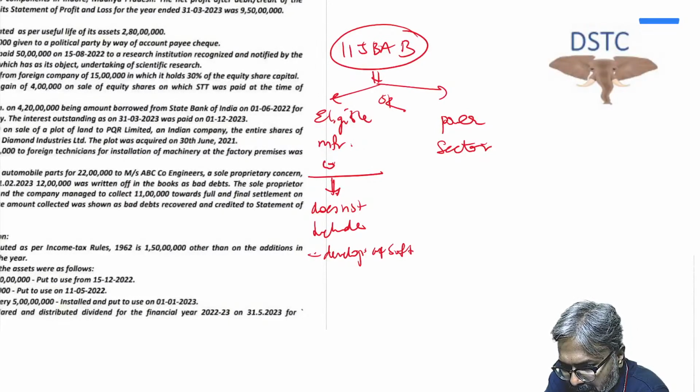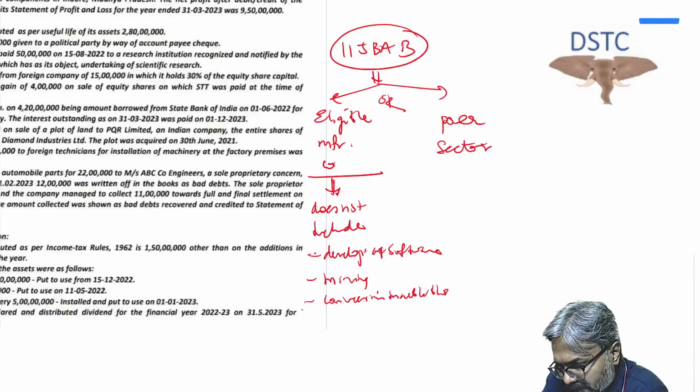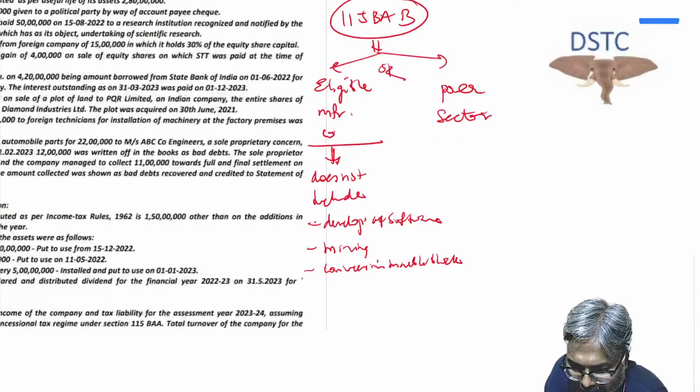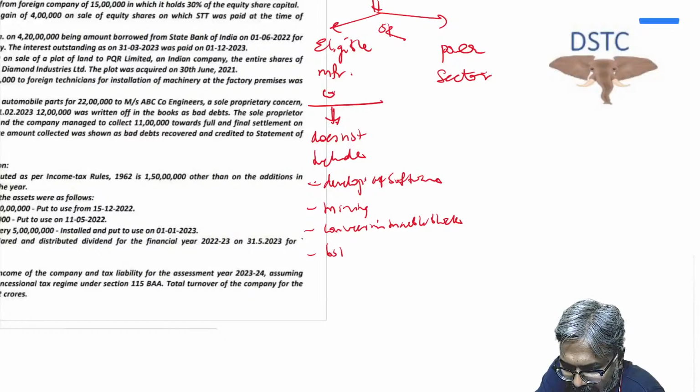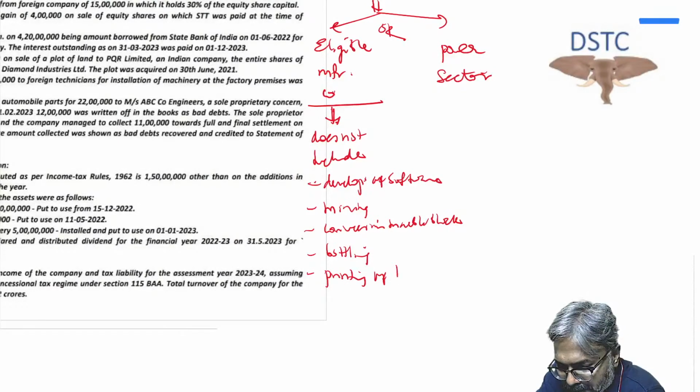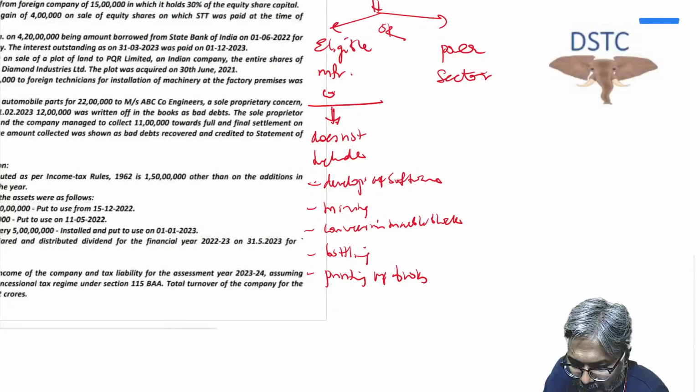Development of computer software, students, in this case. Then mining, conversion of marble blocks, and then there are other cases of bottling, printing of books, and cinema films.